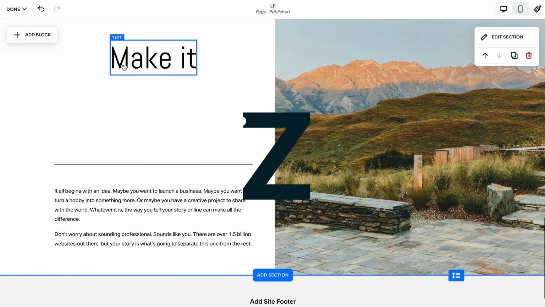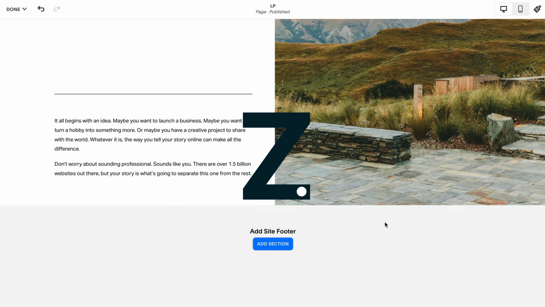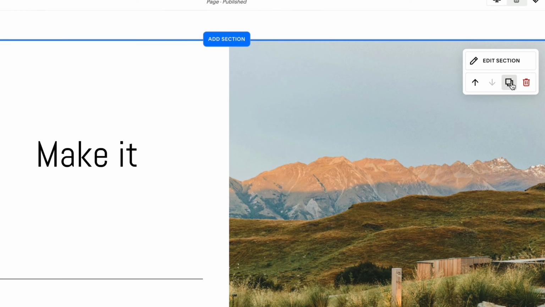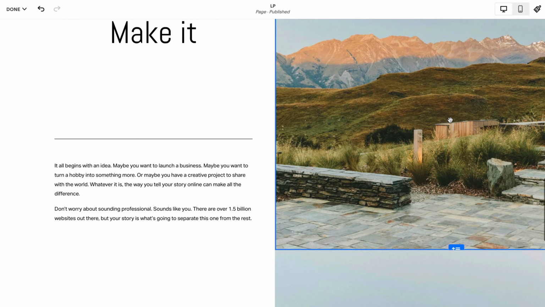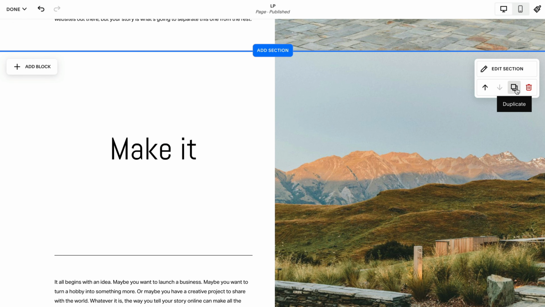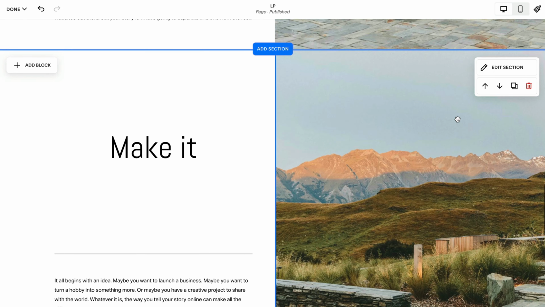So it's text on the left, image on the right. Then the next section is going to have image on the left, text on the right. So what I'm going to do is duplicate this whole section by hitting the duplicate button here. As you can see, we have the 2 sections below each other, and I'm going to duplicate it one more time. But now in the middle option, I'm going to drag them.